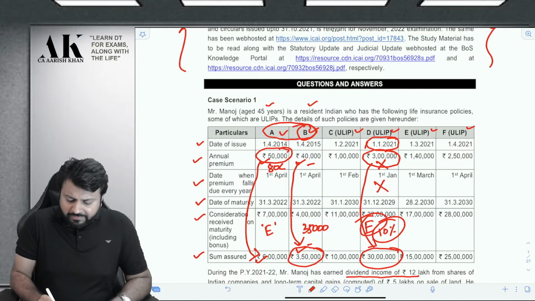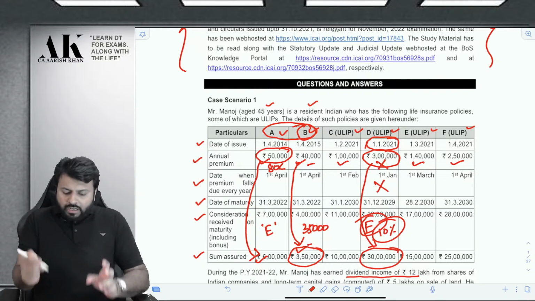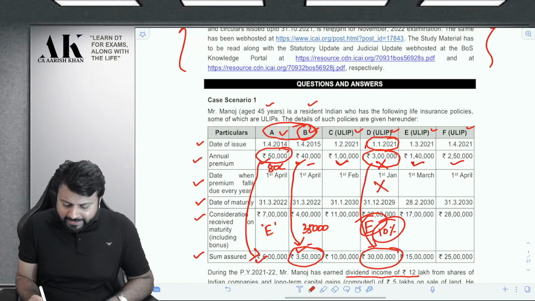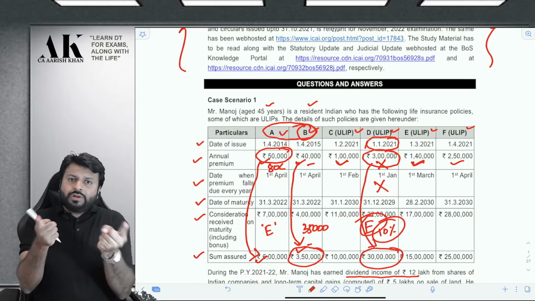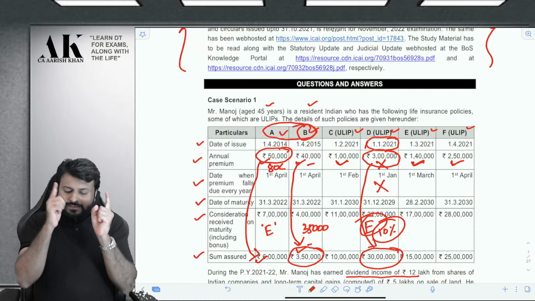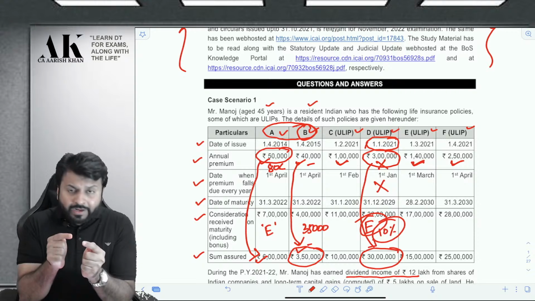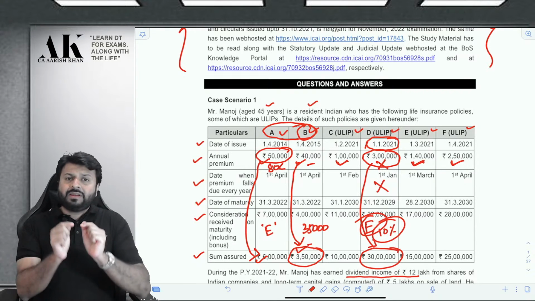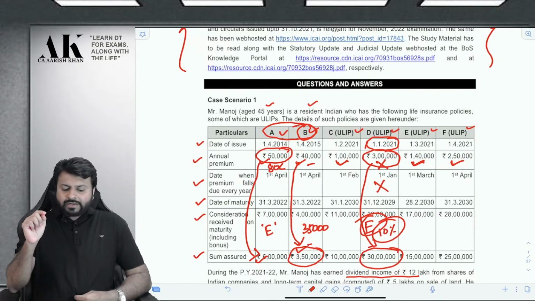Now you have to choose between C, E and F. So you have two options now. Either select C and E, because C and E cumulatively do not exceed 2,50,000, or select F. You cannot select C, E and F, because if you select C, E and F, then your cumulative annual premium will exceed 2,50,000. So I am selecting C and E.